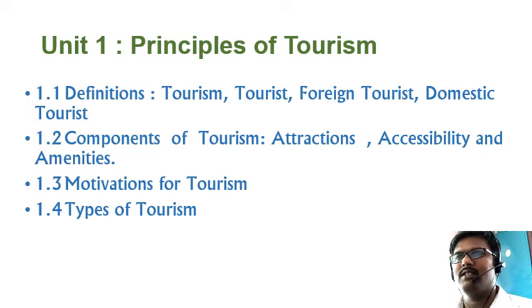And the fourth lesson is the types of tourism. There are various types of tourism based on the purpose of the people's visit. Tourism has been classified into various types. Even this classification is increasing day by day. You can see some people used to travel to Iceland only for ice skating. So for some kind of adventure activities, people travel from one place to another place. That is another modern classification. So this kind of classification we'll see in this fourth lesson.